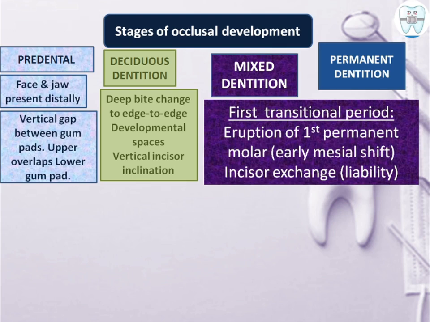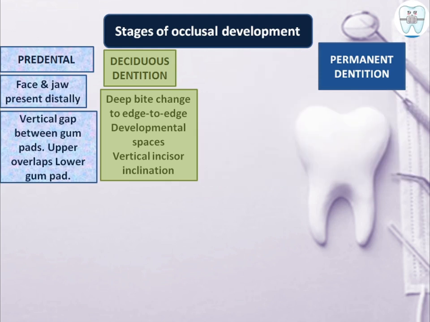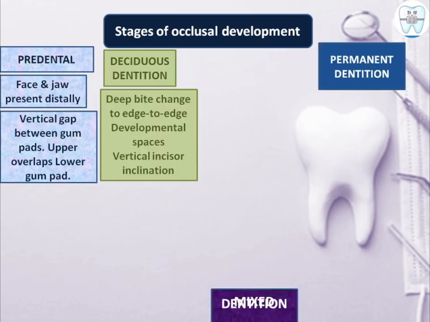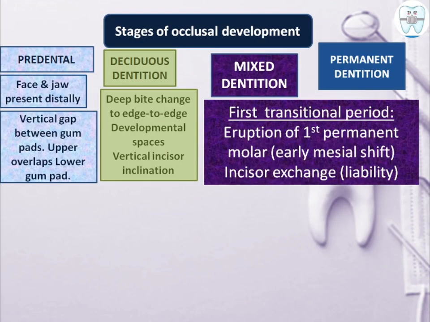First is exchange of interdental spacing, then is labial eruption of incisors and the intercanine width.